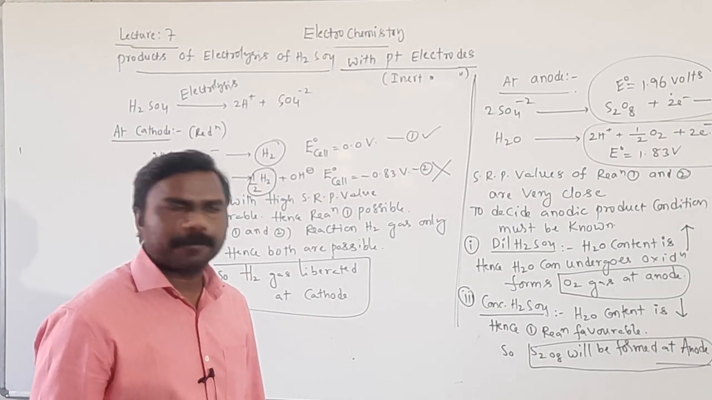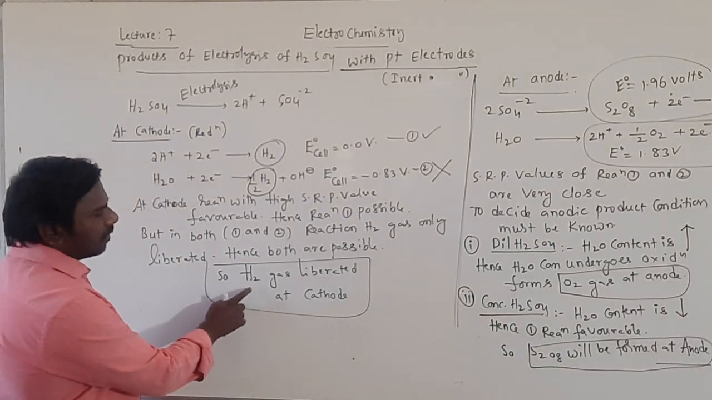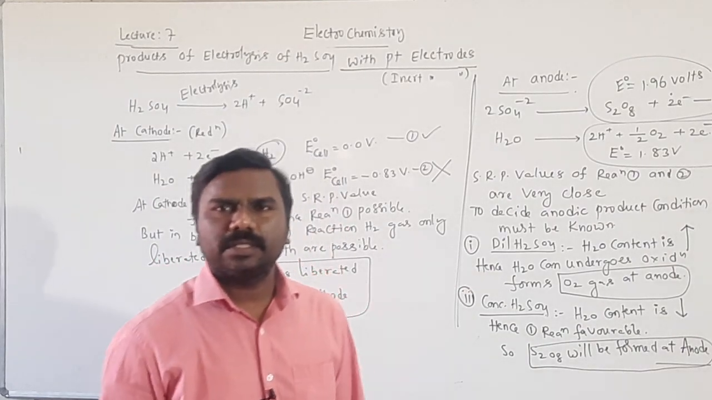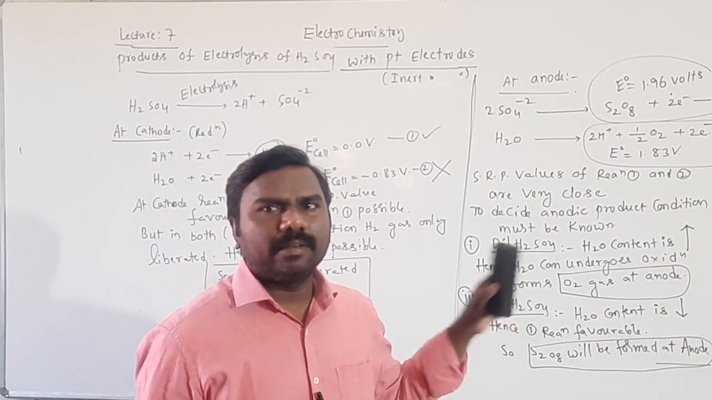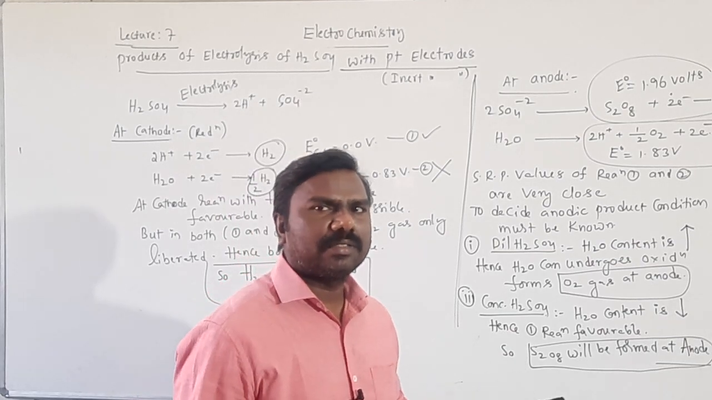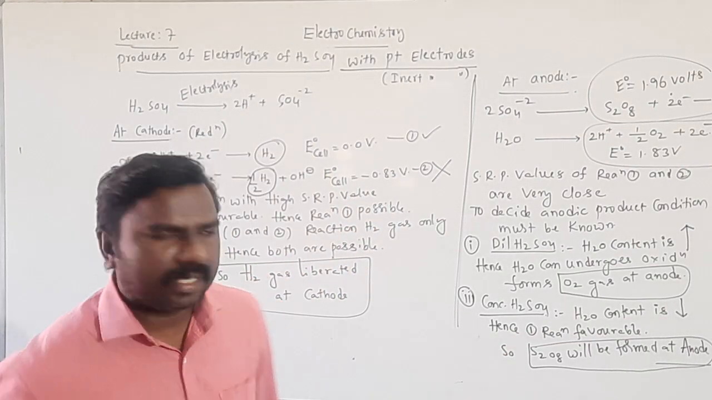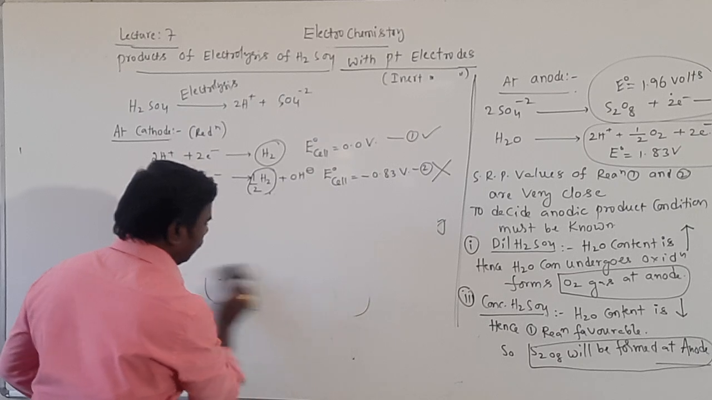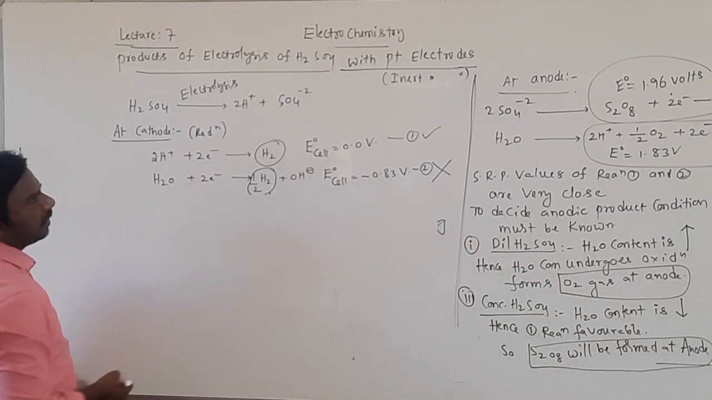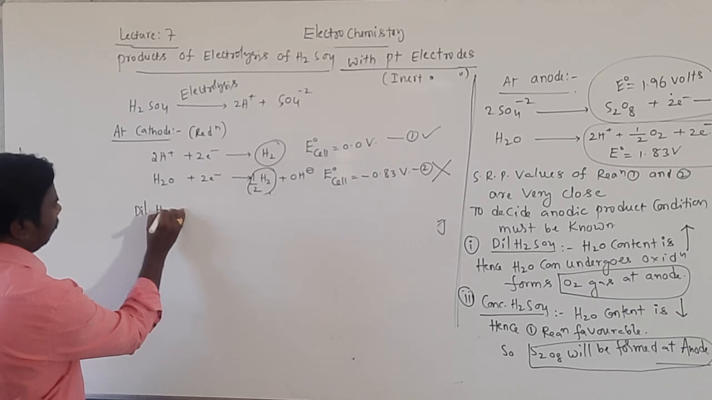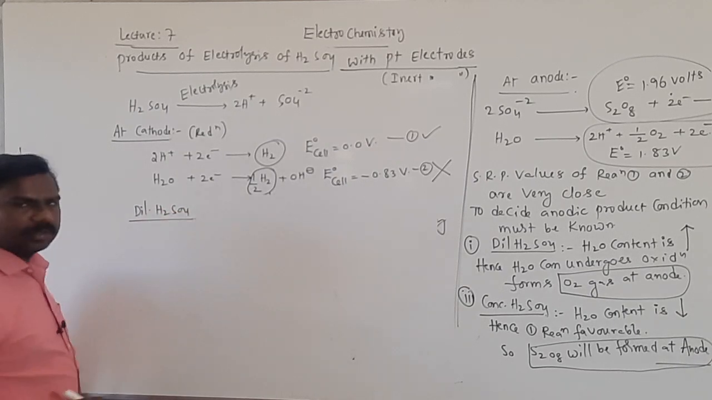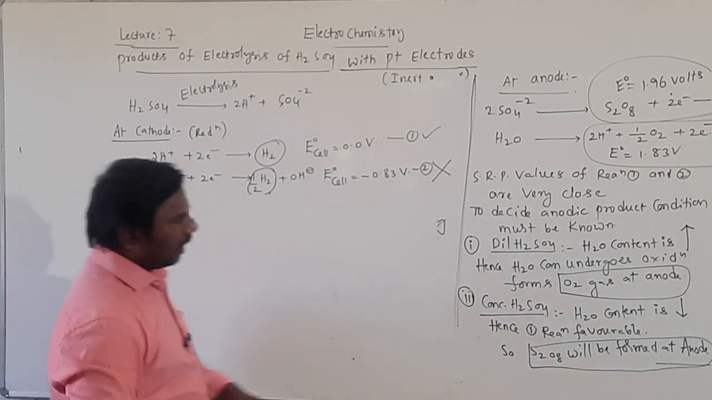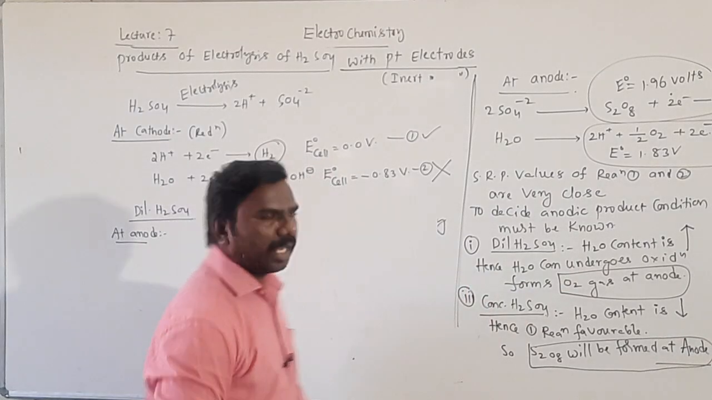Very important. You just observe. It is common: hydrogen gas at the cathode is fixed for dilute as well as concentrated. But at the anode, for dilute, oxygen gas; for concentrated H2SO4, S2O8 will be liberated. I am writing the products clearly, students. Here you can write: products of electrolysis of dilute H2SO4 by taking inert electrodes. So, at the anode, for dilute H2SO4, oxygen gas is liberated.